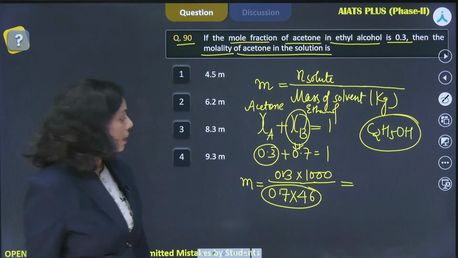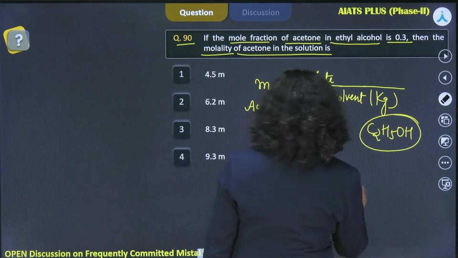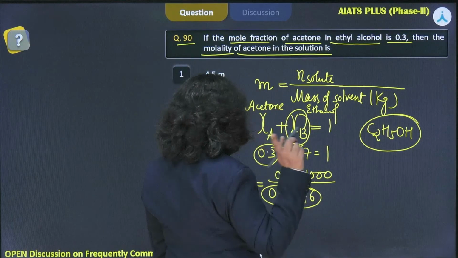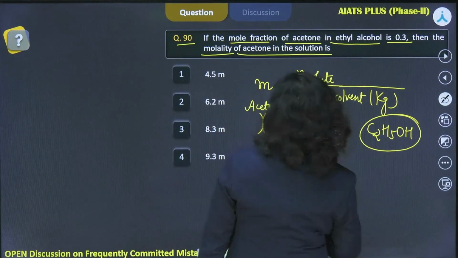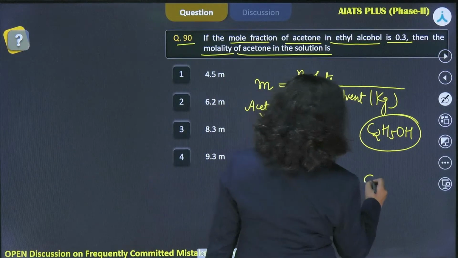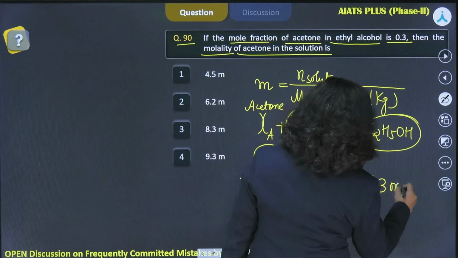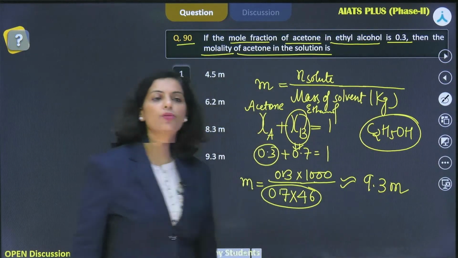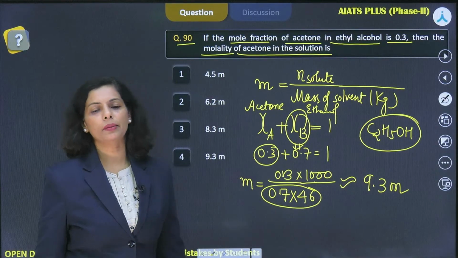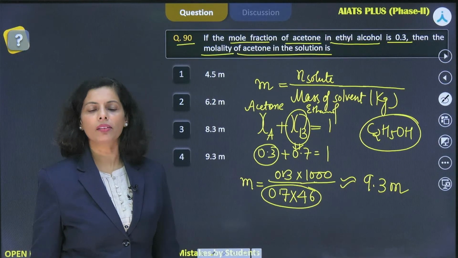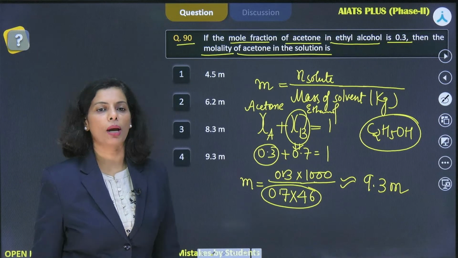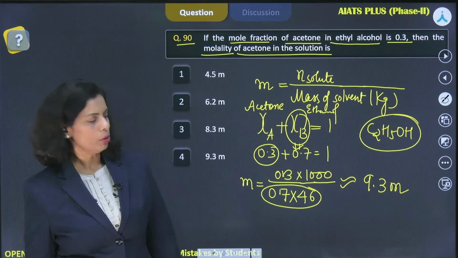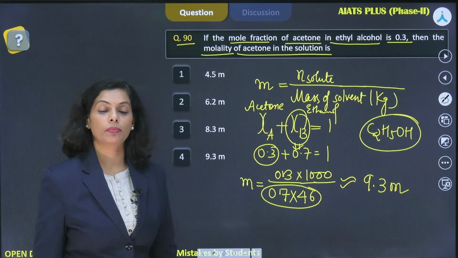Solve this, and if you solve this, don't use calculator, try to solve yourself. You will find that this comes out to be 9.3 molal. This would be the molality, right? Right, everyone? Just check once, not 8.3. Just solve, you find that 9.3 is the answer.